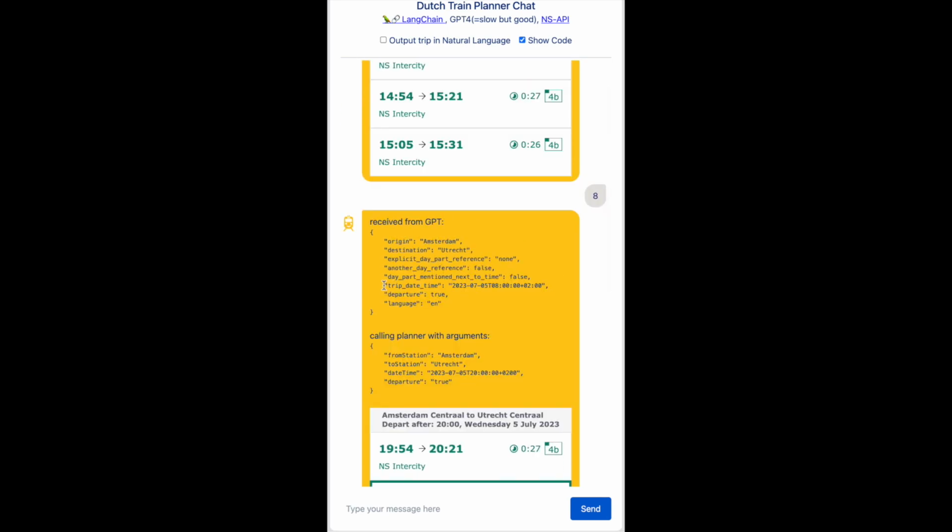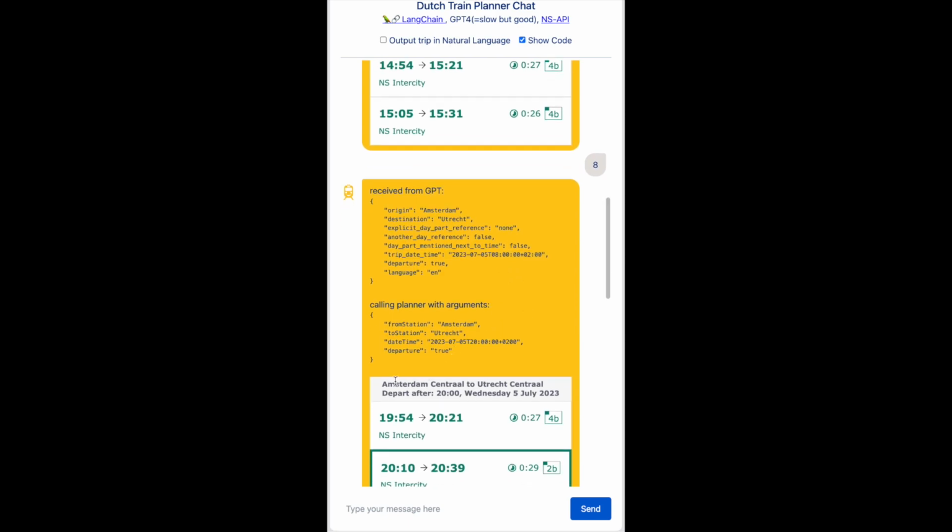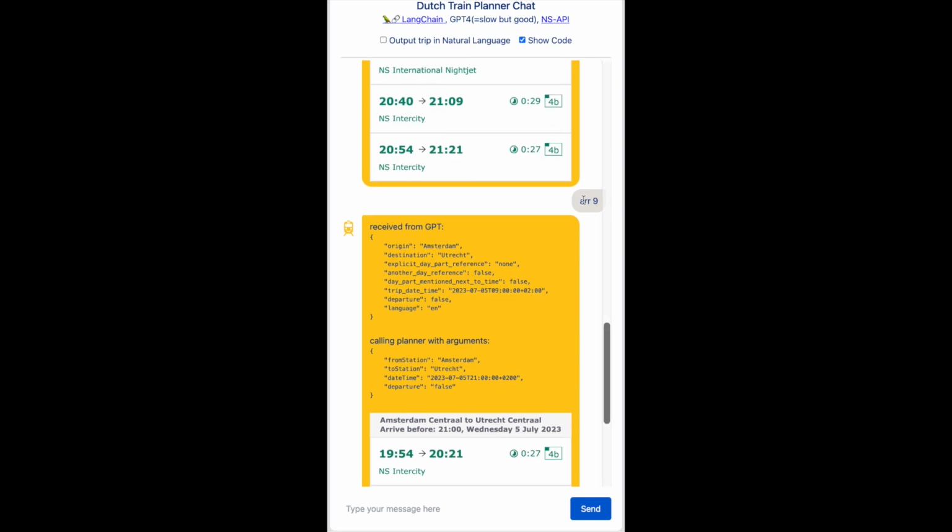When it's 2:30 in the afternoon and you say you want to leave at 8, you probably mean evening, but ChatGPT interpreted that as 8 in the morning. But it also detected that I didn't specifically mention a part of the day, so it set that to false, so I could use that fact to use my own code to convert that morning 8 o'clock to evening 8 o'clock. So in the next step we said we wanted to arrive at 9, so it set the departure parameter to false and changed the time to 9 o'clock in the morning, and again the day part is not mentioned, so we converted that to evening time.